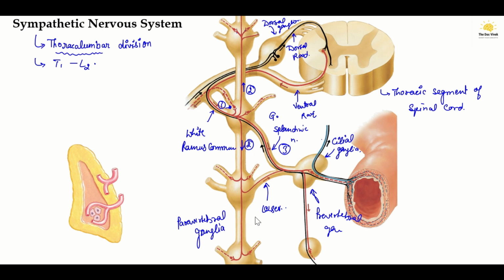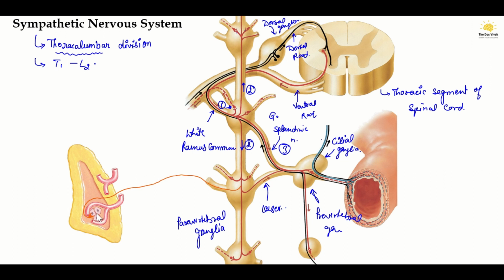And the fourth one is that this fiber can move without synapsing anywhere, and it can move to the adrenal gland and innervate the chromaffin cells of the adrenal gland.